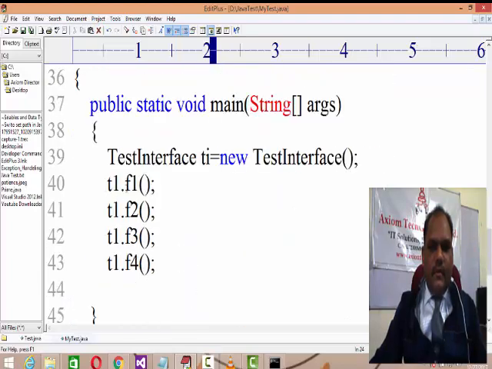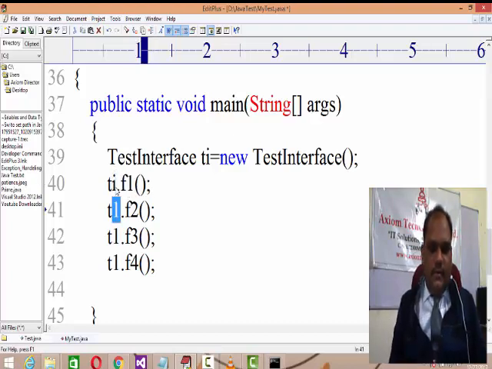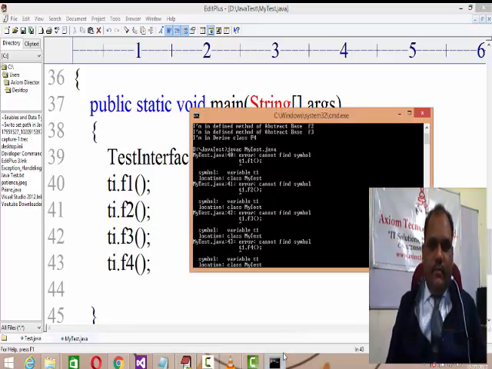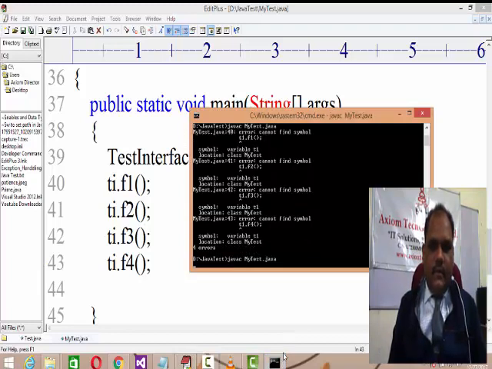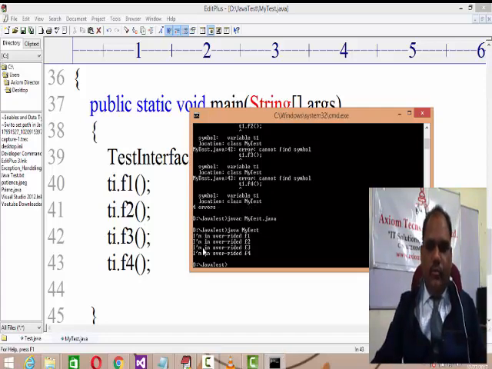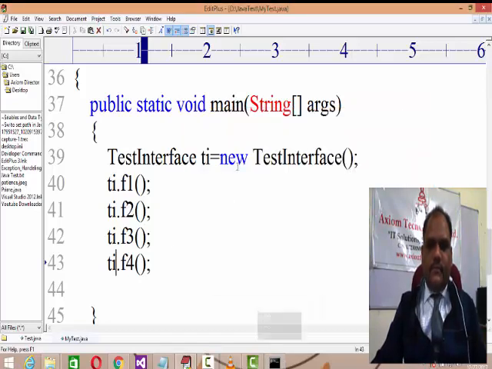Okay, ti dot, sorry, it's not T1, it's ti. The object is ti, that's why the error is, and you recompile it again. Okay, and Java my test. It was a spelling error, it was ti. Java my test, you'll get overridden F1, F2, F3, F4.